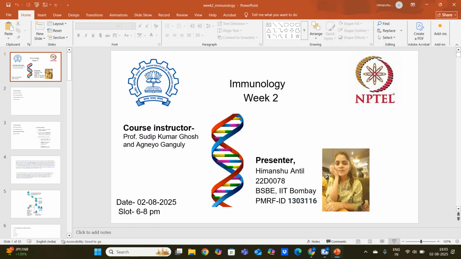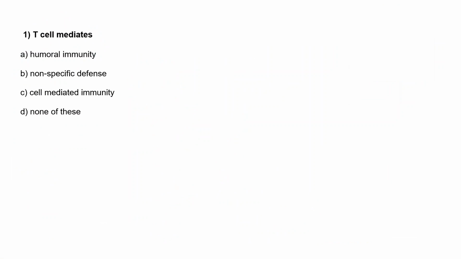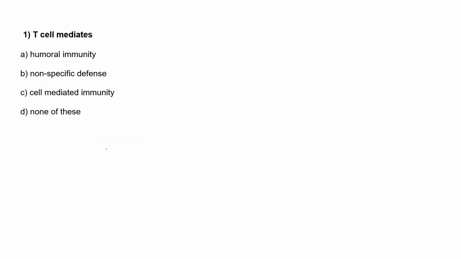Today we are moving to the second tutorial of this immunology course, week two. So, let's start. The first question for tutorial one is: T cell mediates. Option A is humoral immunity. Option B is non-specific defense. Option C is cell mediated immunity, and option D is none of these.